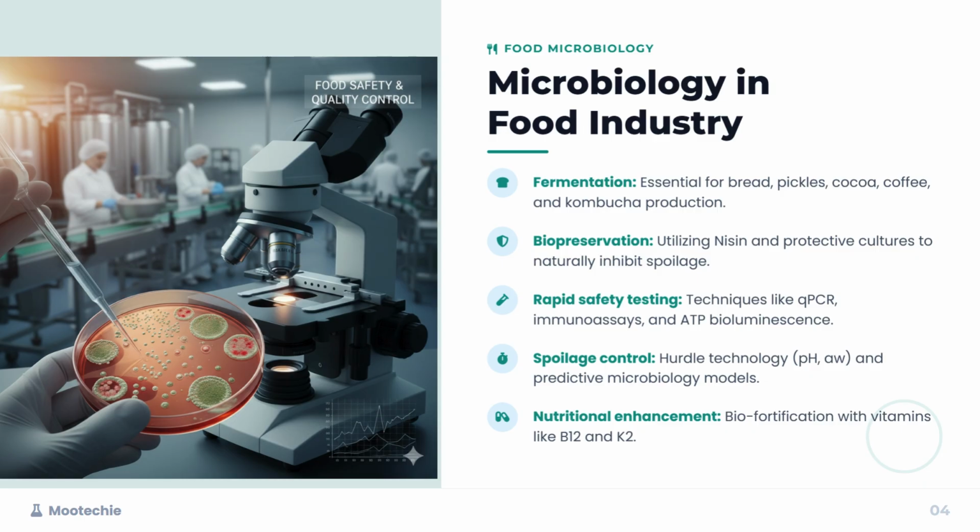Spoilage control is managed through hurdle technology, which combines barriers like pH and water activity and predictive microbiology models. These models use data to forecast how microbes might grow under certain conditions, allowing for smarter food design. Lastly, nutritional enhancement. This includes biofortification with vitamins like B12 and K2. Microbes can be used to naturally increase the vitamin content of foods, making them more nutritious.